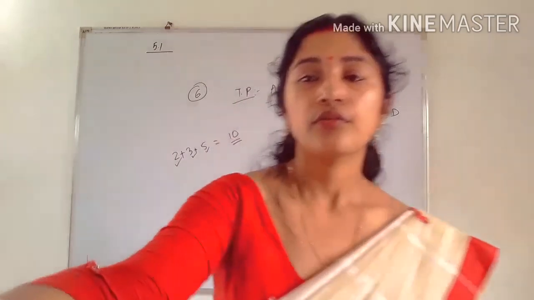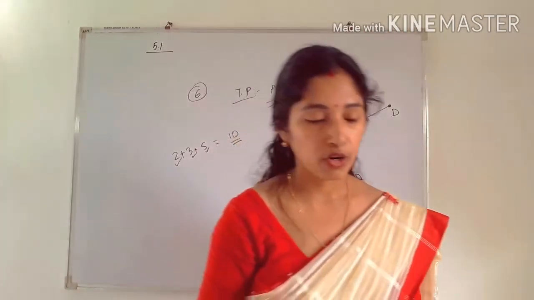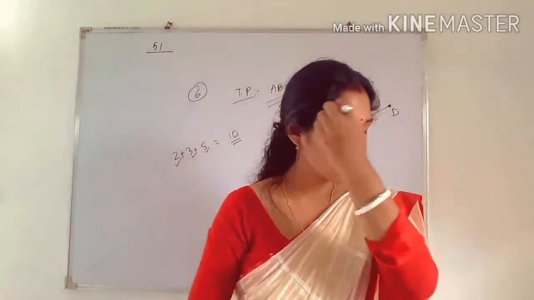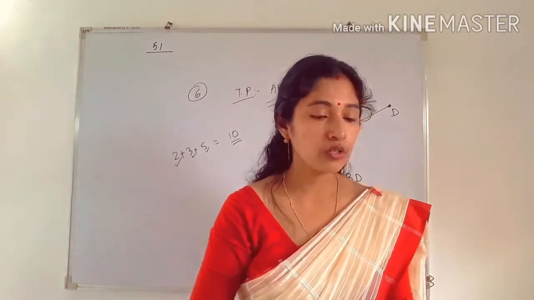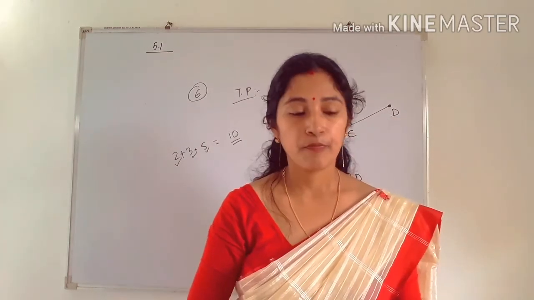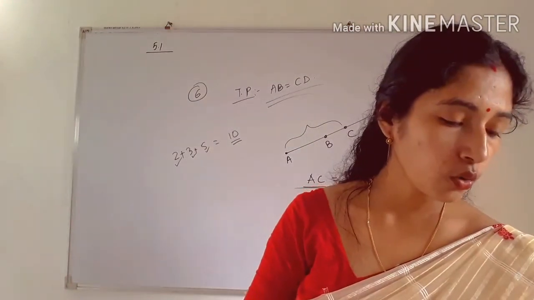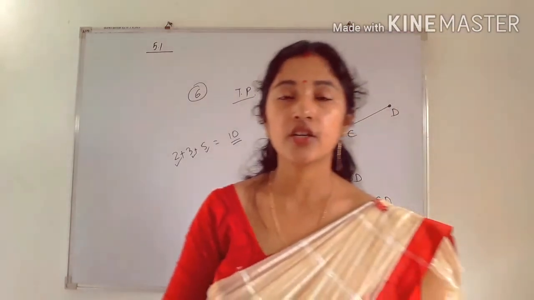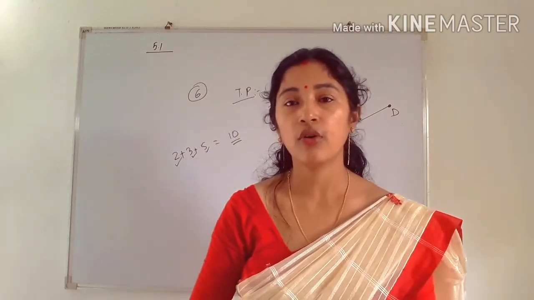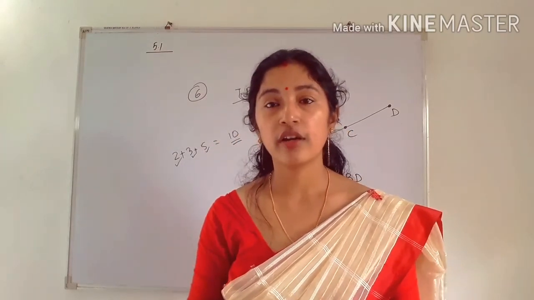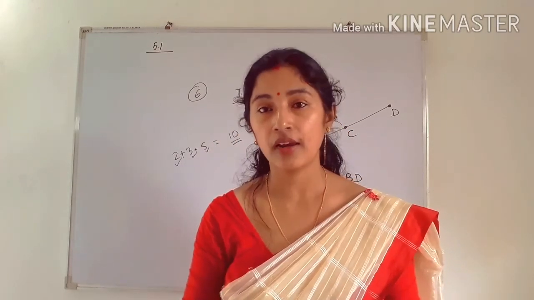Okay, so next is exercise 5.2. Here there are two questions, number 1 and 2. I am just going to discuss the question. Before exercise 5.2, the discussion is on Euclid's fifth postulate. Why is the discussion on Euclid's fifth postulate? Because Euclid's fifth postulate implies the existence of parallel lines.